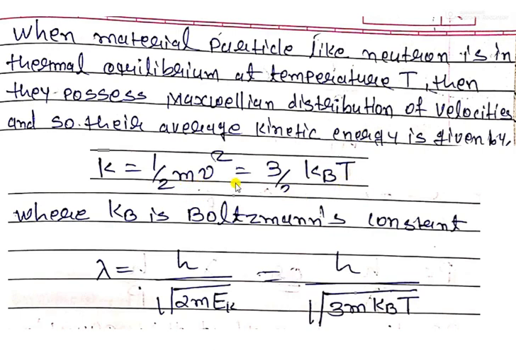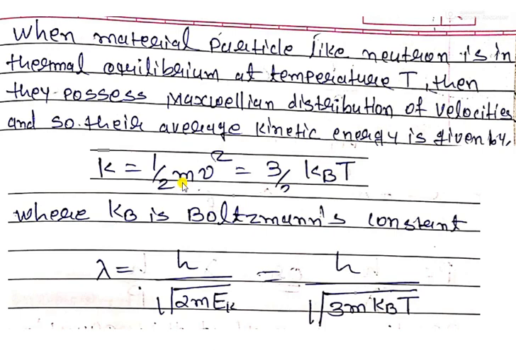If we raise the temperature, the neutron gets more kinetic energy. So here you can see that v square is proportional to T, and m and kB are both constant.